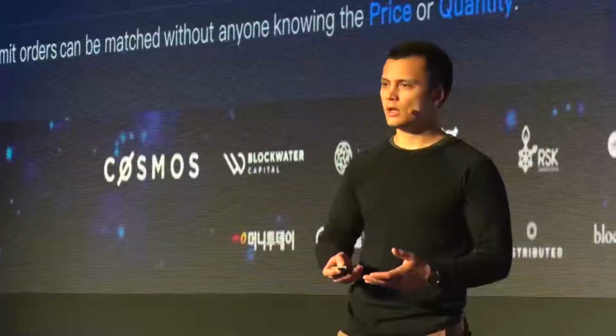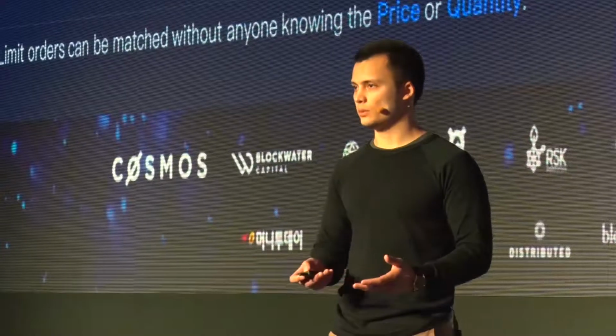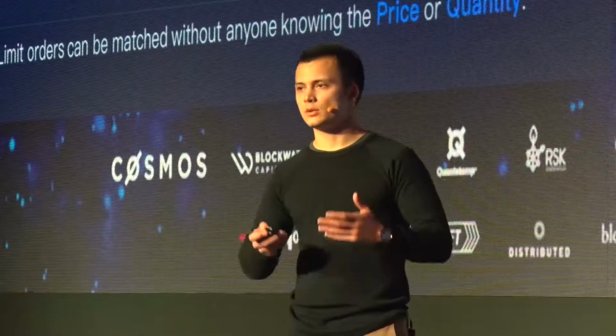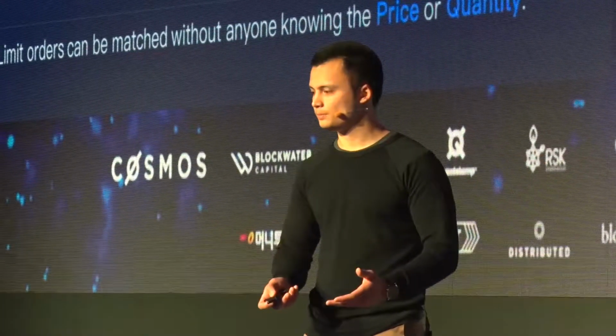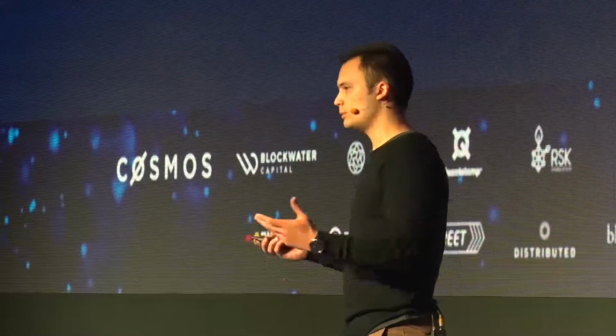So Republic Protocol's interest in privacy-preserving computation started about a year ago when we set out to develop a decentralized dark pool. For those of you who don't know, a dark pool is a type of exchange, except that the prices and volumes of the orders inside the dark pool are unknown to anyone. This includes the nodes that are performing the order matching computations. And so we needed some kind of zero-knowledge order book, some way to sort, some way to perform inequalities, some way to aggregate data from multiple traders without those traders revealing information to each other.